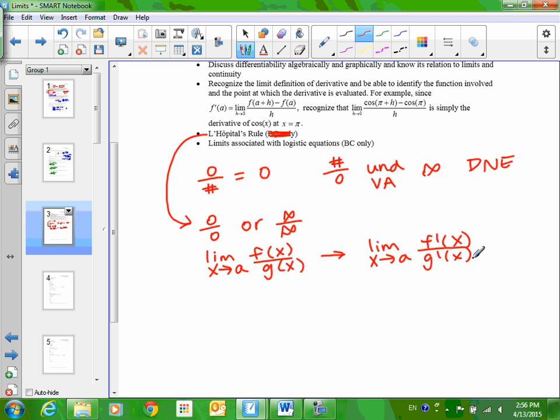In other words, take the derivative of the top, take the derivative of the bottom, and plug it in. What if you still get 0 over 0? You do it again, and again, and again, okay? You can only use L'Hopital's rule on 0 over 0, and infinity over infinity. Nowhere else can you use L'Hopital's rule, okay? Some students overuse it.